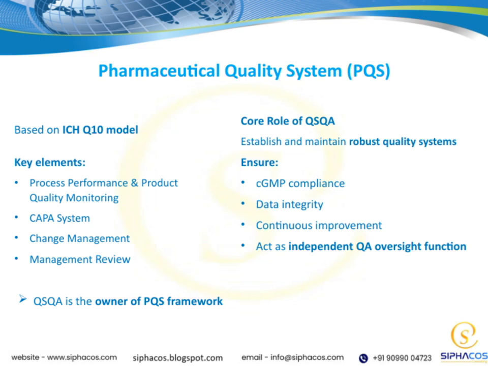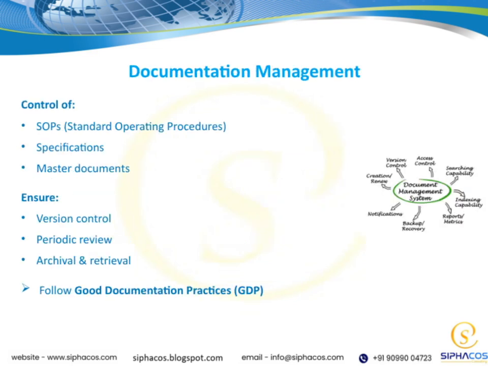Change management is also crucial. Any modifications to processes or systems are carefully controlled to prevent unintended impacts. Lastly, management review ensures that leadership regularly assesses the effectiveness of our quality system and implements improvements as needed. All these elements work together to create a comprehensive quality approach that supports our overall goal, delivering safe, effective, and high-quality pharmaceutical products.